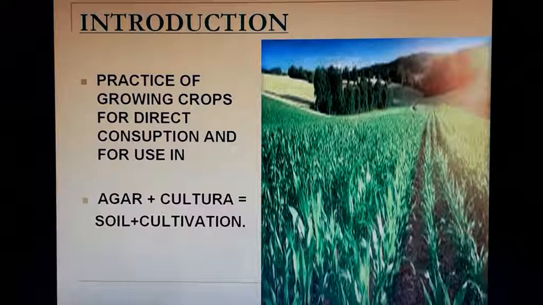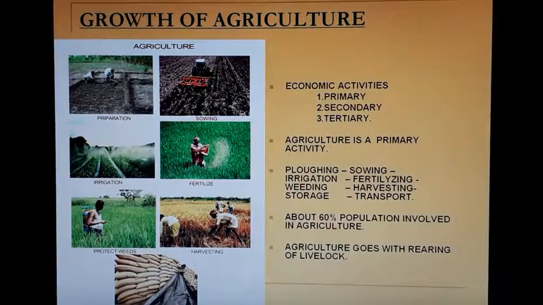The practice of growing crops for direct consumption and for use as a raw material. The word agriculture is made up of two Latin words, ager plus culture. Ager means soil, culture means cultivation. So we can define agriculture as soil cultivation. How did the growth of agriculture start?